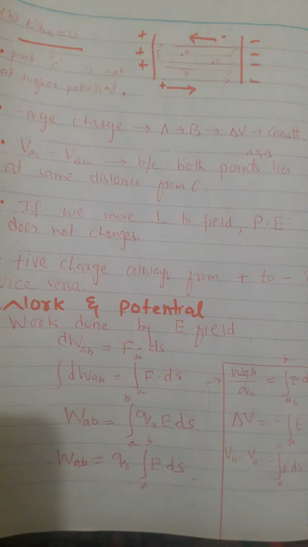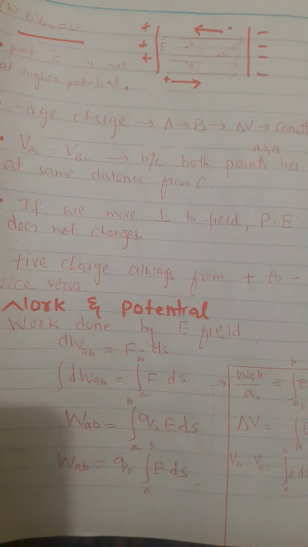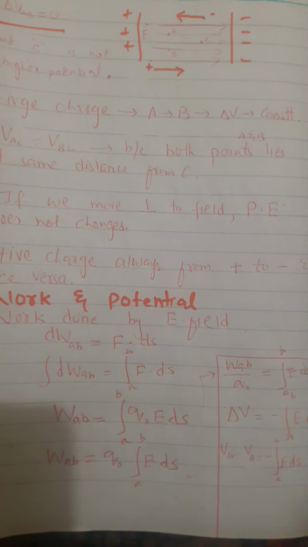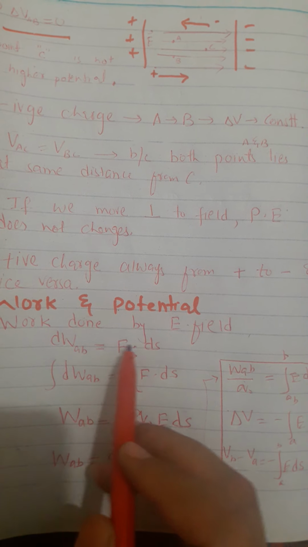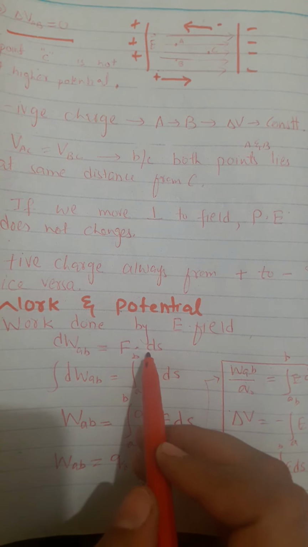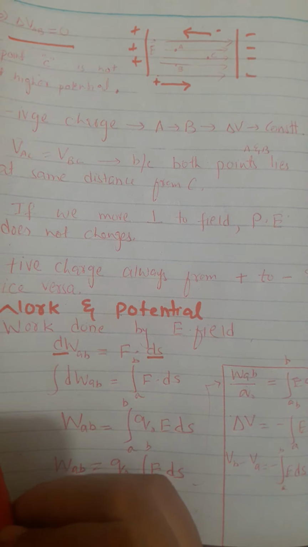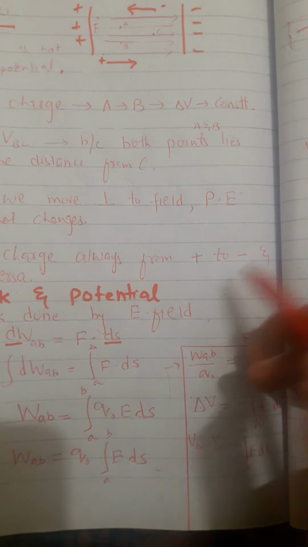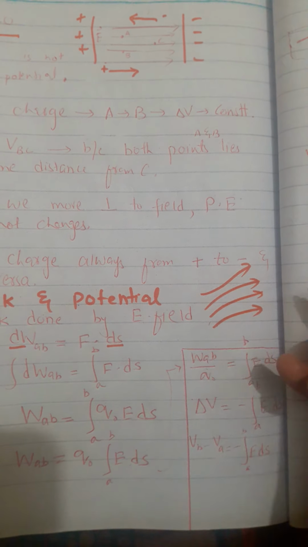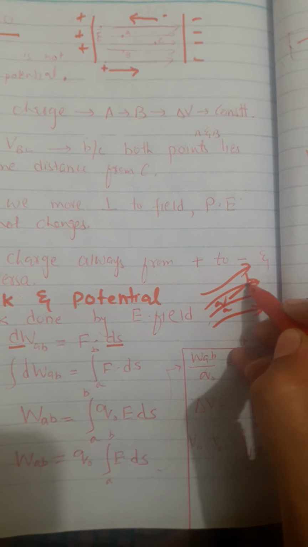Now we will discuss another topic, in which suppose that the work done by the electric field on the charged particle to move it from A to B is dW equal to F dot ds. As there is ds, meaning a small distance, we have to do a small amount of work on the charged particle. To understand this, let us consider a field like this. This is a non-uniform field and the charged particle is moving from a to b.